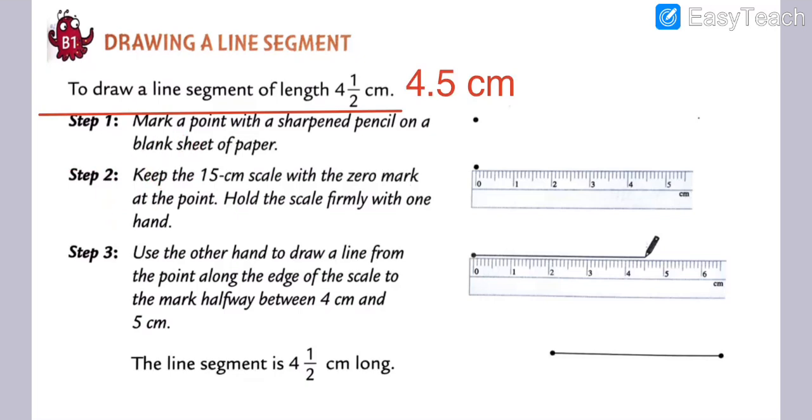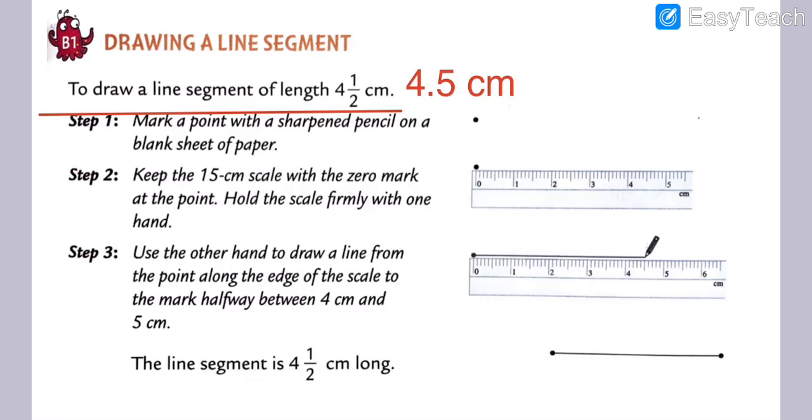We have to mark a point with the sharp-ended pencil on a blank sheet of paper. And then after that, step number 2: keep the 15 centimeter scale with the 0 mark at the point. What is the meaning of 15 centimeter scale with the 0 mark at the point? It means we take the small scale.